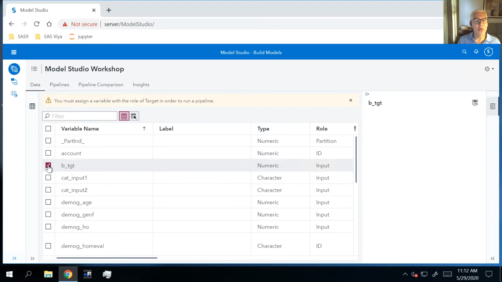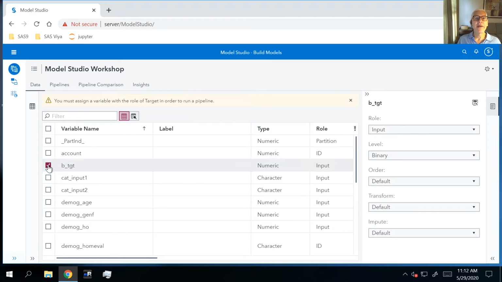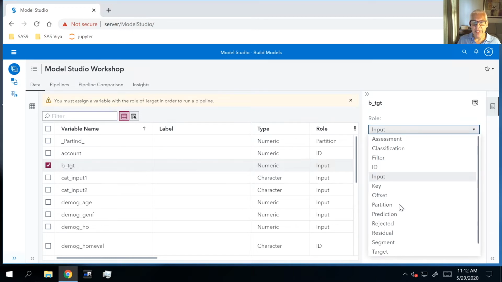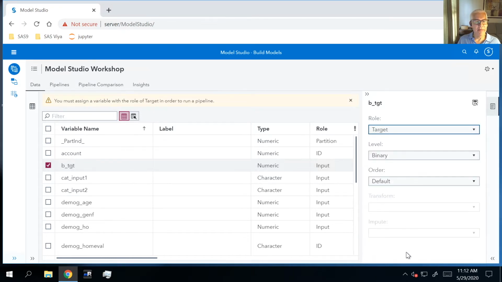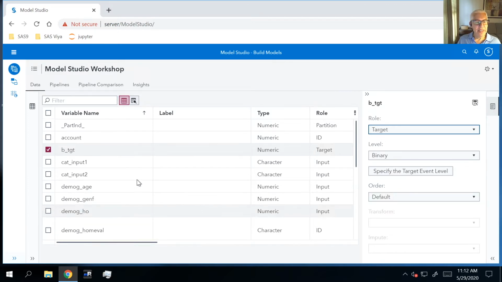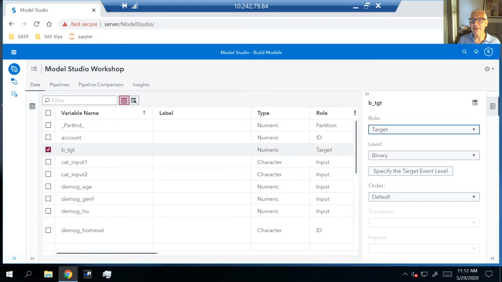It's B_target. It's a binary variable between 0 and 1, where 1 is an indication that a customer made a purchase during the campaign season. 0 means they did not make a purchase. So I'm going to highlight or select that variable. I'm going to come over here to the roles, and I'm going to identify this as my target variable. And then as soon as I do that, we're going to lose that little message that says, hey, I need a target variable in order to continue.